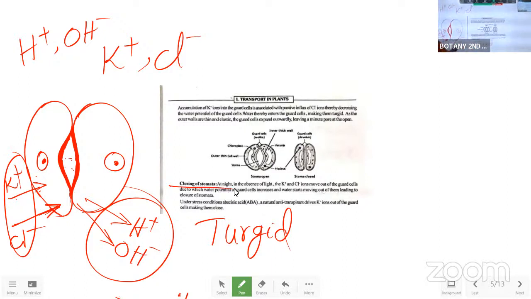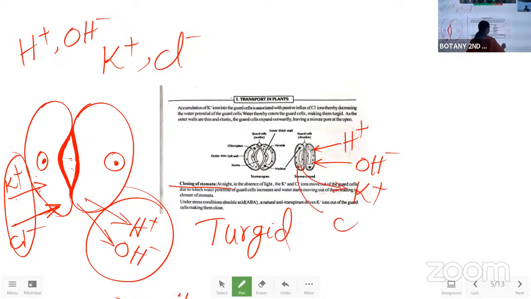When the H plus ions and the OH minus ions enter into the guard cells, K plus ions and Cl minus ions will come out as the ionic balance.